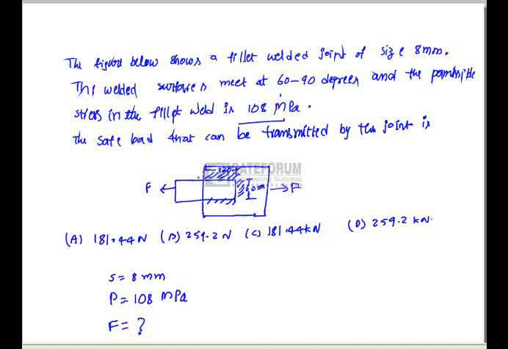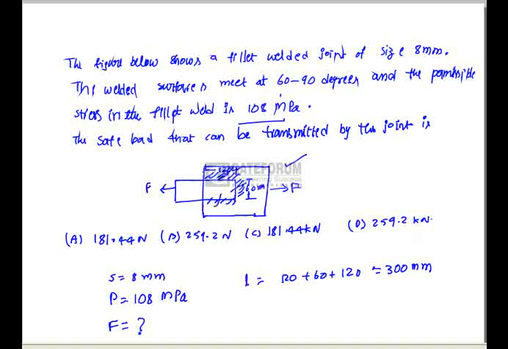From the figure, the effective length L is equal to 120 plus 60 plus 120, that is equal to 300 mm.